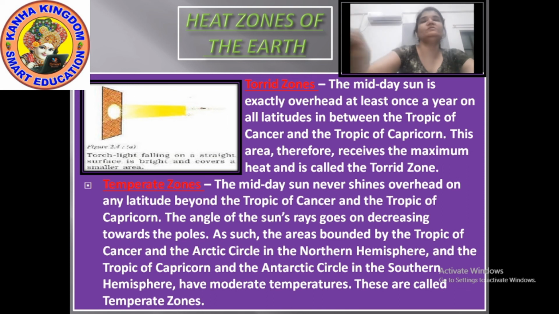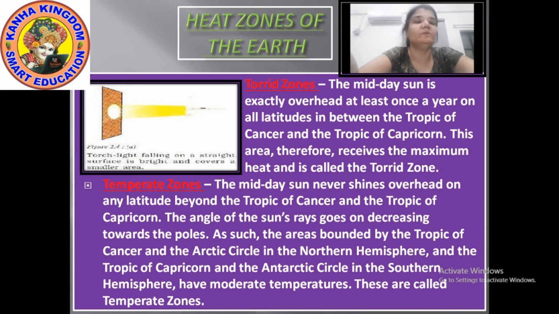I hope you have understood about the torrid zone and temperate zone. Now further, let's have a look at the frigid zone. By the word you can understand, frigid means cold.